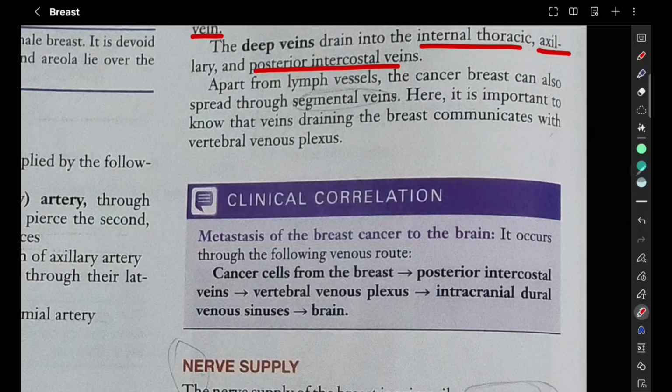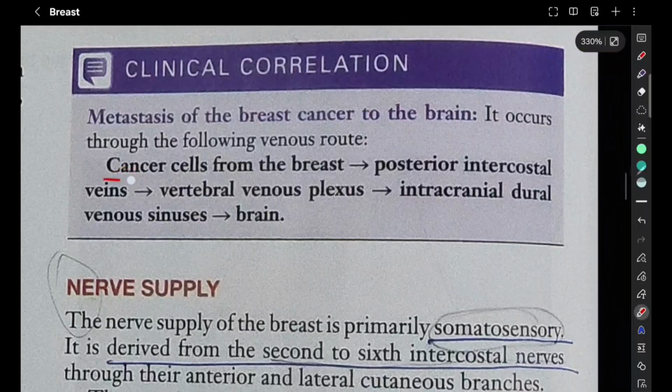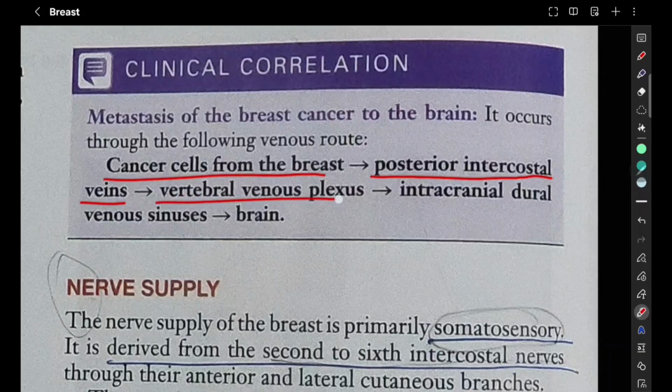Through what route is the cancer going to travel? Cancer cells from the breast go through posterior intercostal veins into the vertebral venous plexus, intracranial dural venous sinus, and then brain. So this pathway is important for the travelling of cancer.